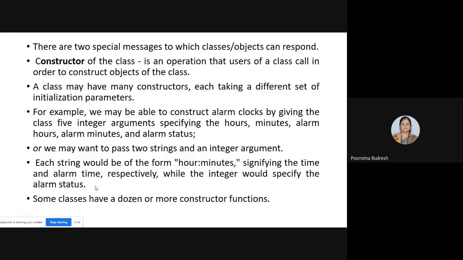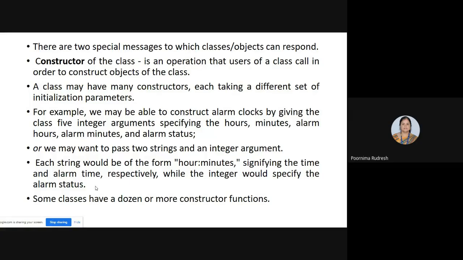We'll see when we use the constructor of the class message and when the object uses the destructor. First, what is a constructor of the class? The constructor of the class is an operation that users of a class call in order to construct the object of the class. Whenever the user wants to construct objects, the user uses this operation, the constructor, and constructs the objects. Understood? Clear? So whenever the users of a class want to construct the object, they call the constructor of the class operation and construct the objects.